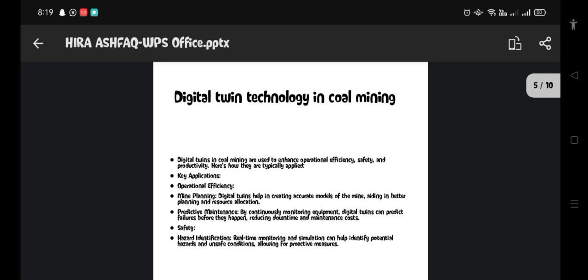In mine planning, a digital twin helps in creating accurate models of the mine, aiding in better planning and resource allocation. In predictive maintenance, by continuously monitoring equipment, digital twins can predict failure before it happens. It also works to reduce downtime and maintenance costs.